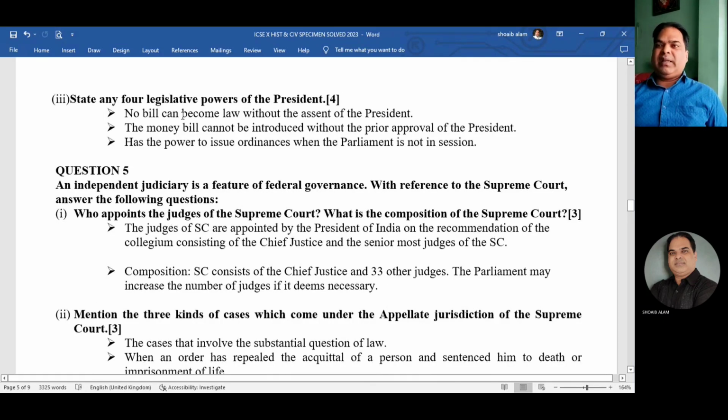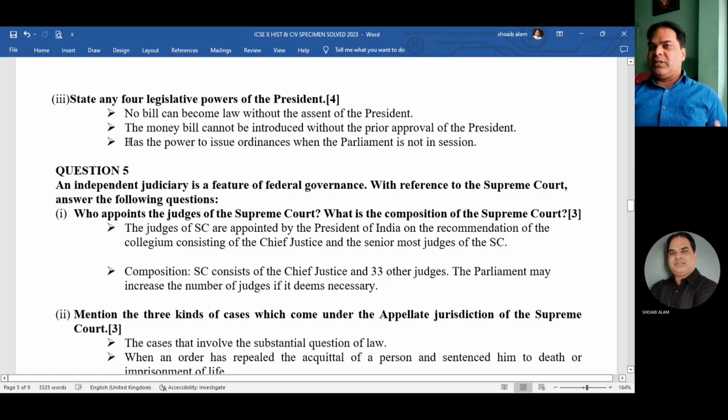So number one, no bill can become law without the assent of the president. A money bill cannot be introduced without the prior approval of the president. The president has the power to issue ordinance when the parliament is not in session.